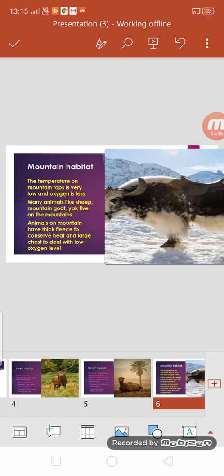Now another type of habitat is the mountain habitat. Mountain habitat means the mountain area. The temperature is very low on the top of the mountain. As we go high, oxygen is also less. You might have seen the people who climb the mountain, they always carry oxygen cylinders with them, because as we go up on the mountain, the level of oxygen decreases because the air pressure decreases.